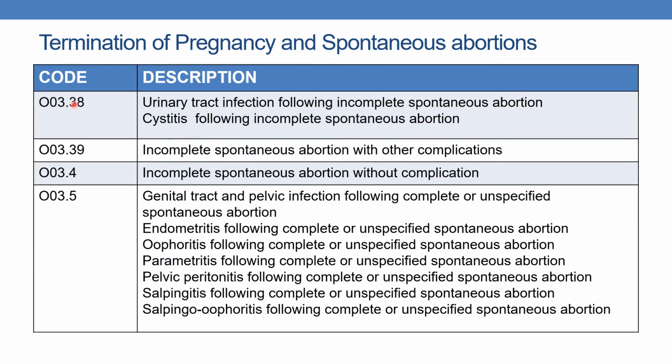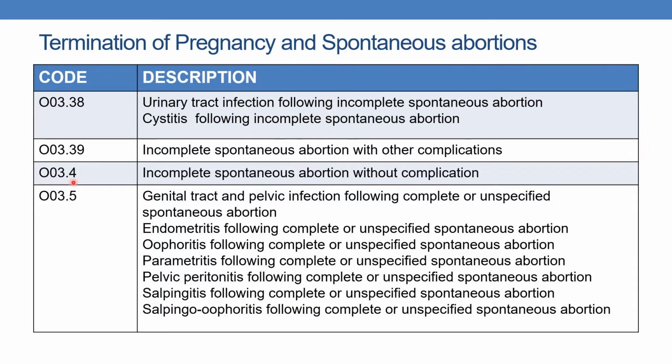Next, O03.38. Urinary tract infection following incomplete spontaneous abortion, or cystitis following incomplete spontaneous abortion. Next code is O03.39. Incomplete spontaneous abortion with other complications. Next, coming to O03.4. It indicates incomplete spontaneous abortion without complication.